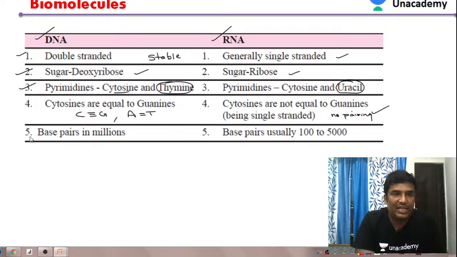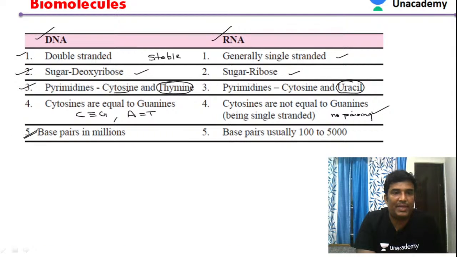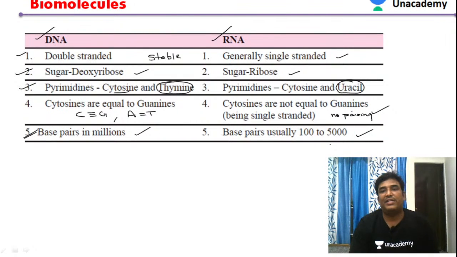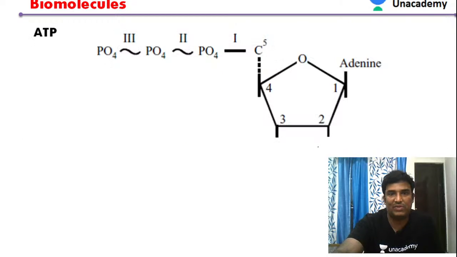If you see the number of bases, base pairs in DNA are present in billions, whereas in RNA they are in the hundreds or thousands. So DNA is a double strand, RNA is generally single-stranded. The sugar is deoxyribose here, ribose there. Pyrimidines have thymine here, uracil there. Like this, some basic differences are present between DNA and RNA.